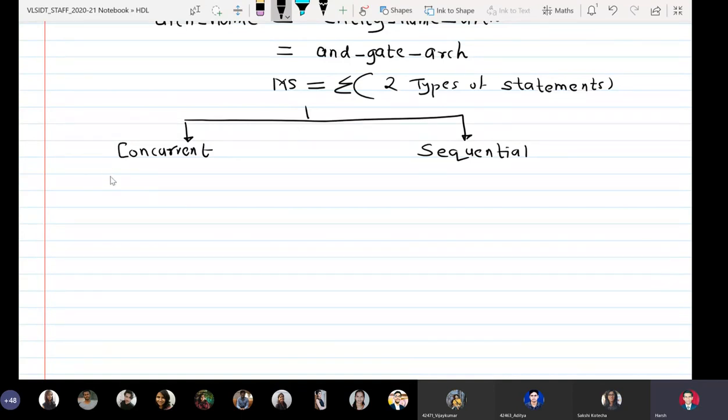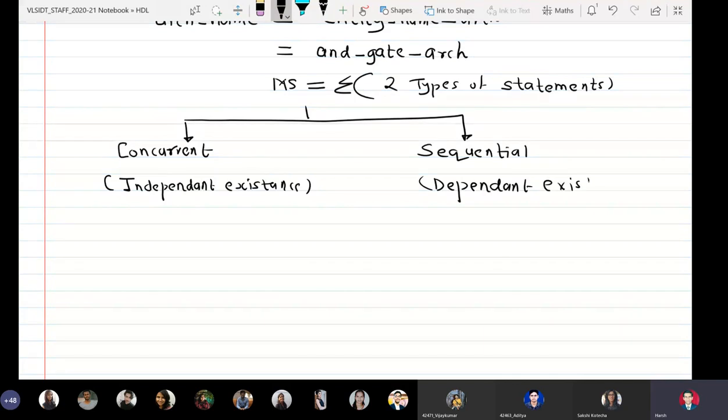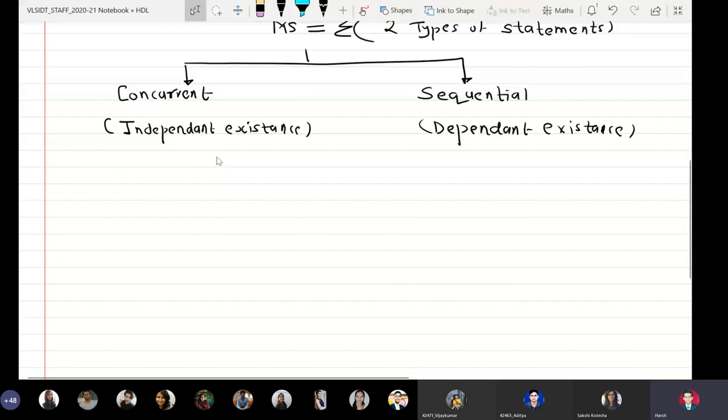One more thing is that concurrent statements have an independent existence, and sequential statements have a dependent existence. Okay, so what do you mean by independent existence, dependent existence?